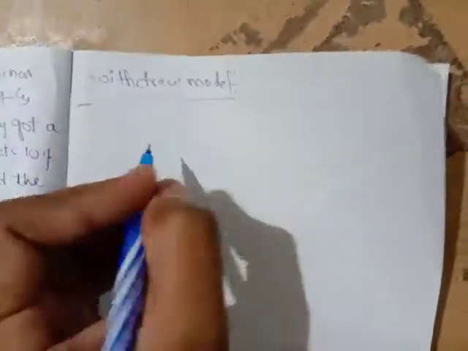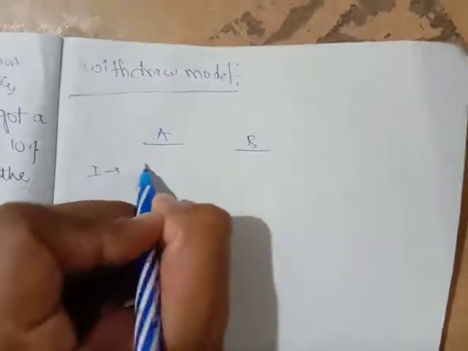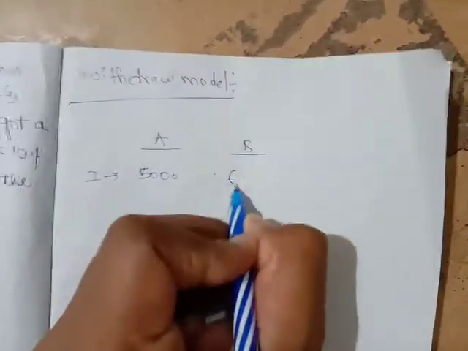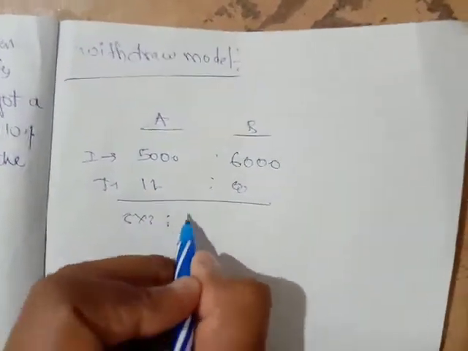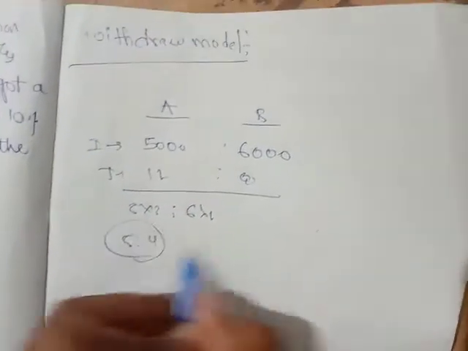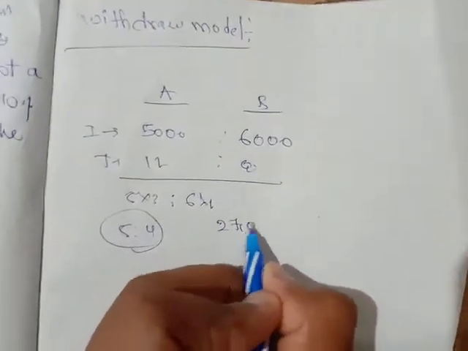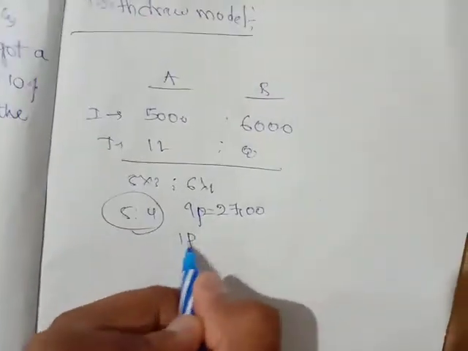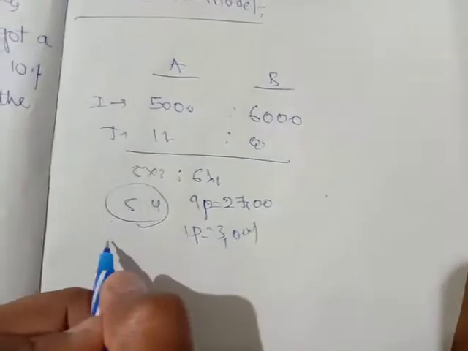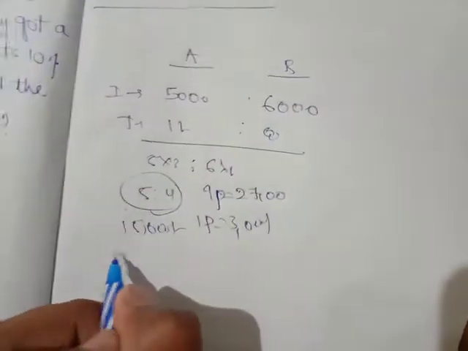Friends, in the earlier case, what sums did we do? For example, A and B are there. A invested 5,000 and B invested 6,000, for time periods of 12 months and 8 months. We get the ratio 5 into 3 is to 6 into 2, that is 5 is to 4. Let me assume the total profit is 2,700. So 9 parts equal 2,700, 1 part equals 300. Therefore A's share is 5 parts, so 1,500, and B's share is 4 parts, so 1,200.